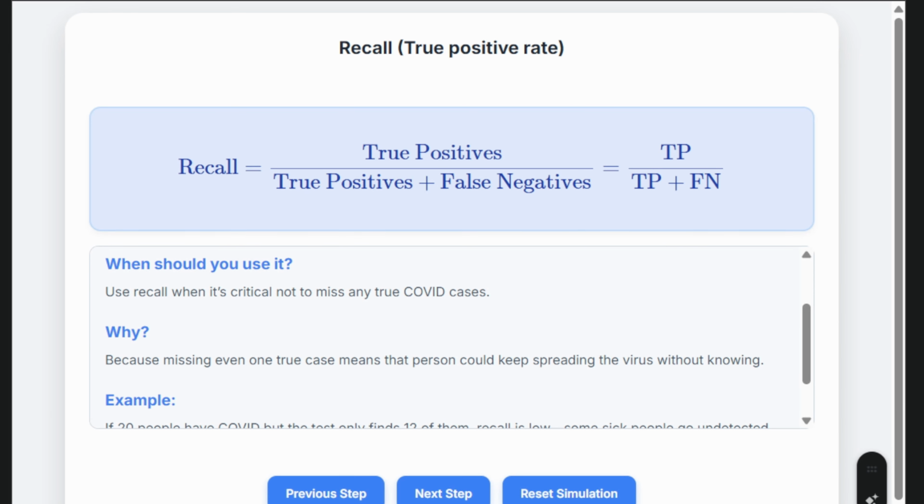After completing precision, now we'll look into recall. Recall is also known as true positive rate.